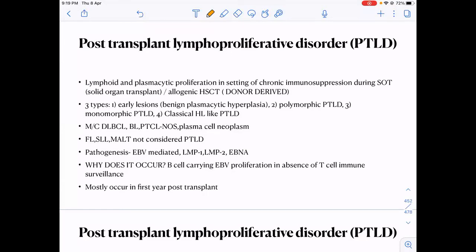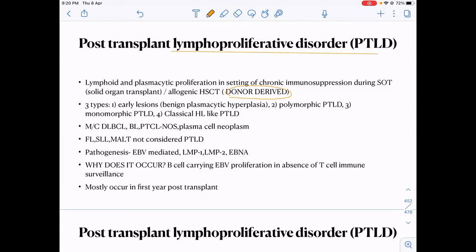So in the absence of T cell surveillance, as the T cells have been suppressed by this chronic immunosuppression, the B cells which were normally carrying latent EBV become prominent and start proliferating. These tumors are usually donor-derived, that is, they occur because of the donor graft which was given.